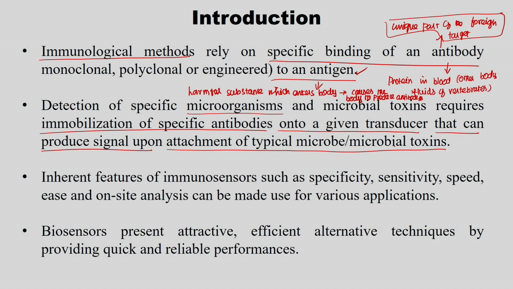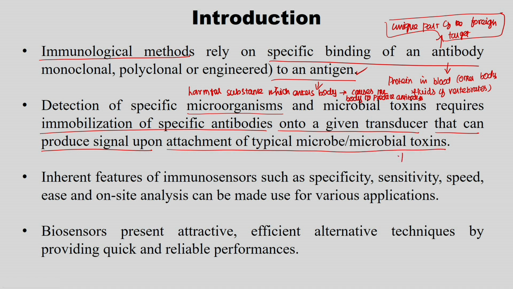A transducer is an element which converts one particular signal into another signal. For example, whatever physicochemical signal is given to the transducer, it converts it into electrical signals, which are then further converted into digital signals. So, if I want to specifically identify the organism, or quantitatively identify microorganism X or the toxin produced by it, it requires the immobilization of specific antibodies onto the given transducer that can produce a signal upon attachment of typical microbe or microbial toxins.